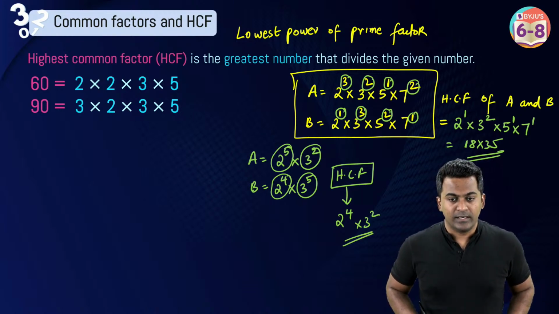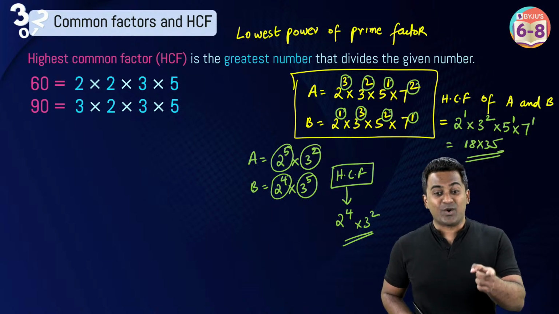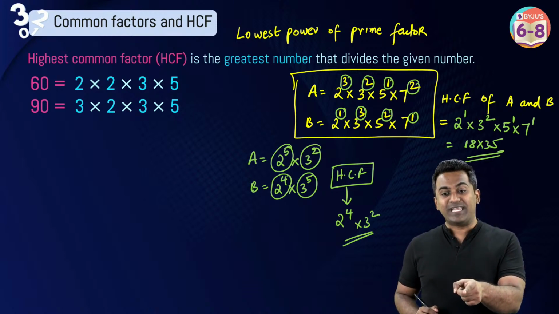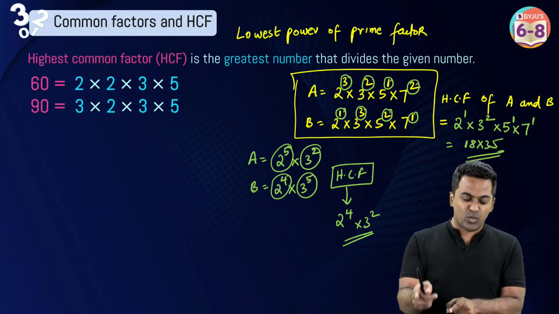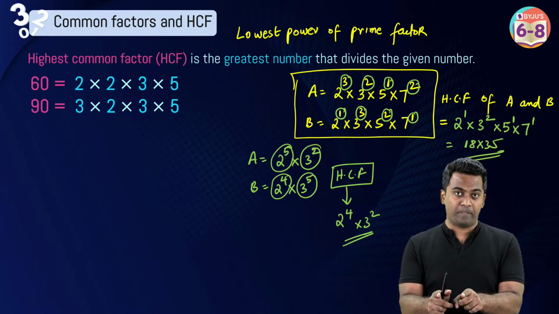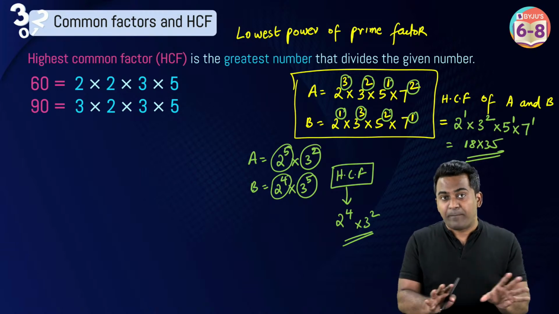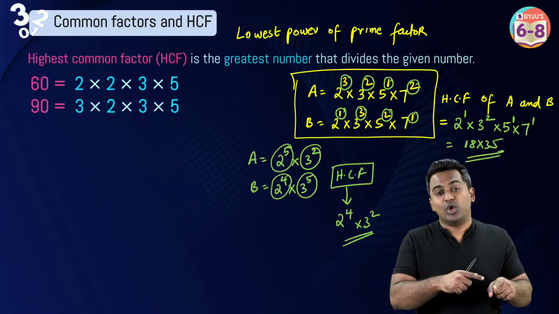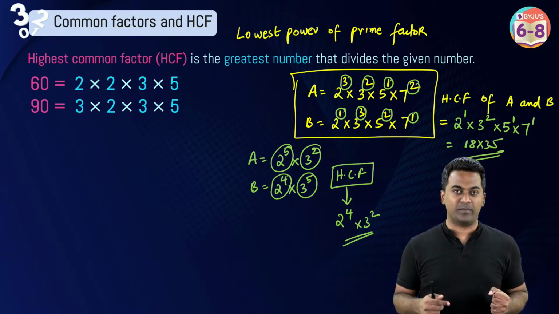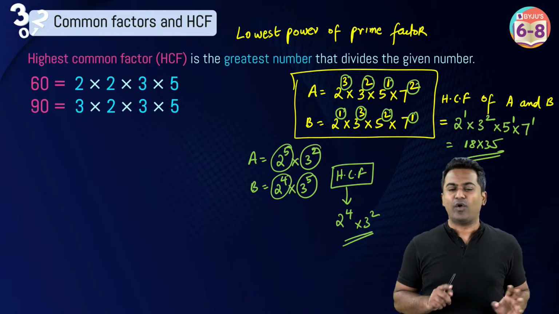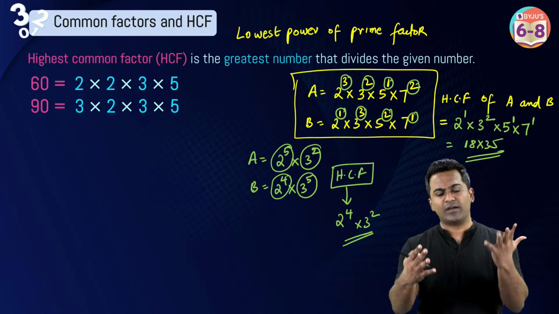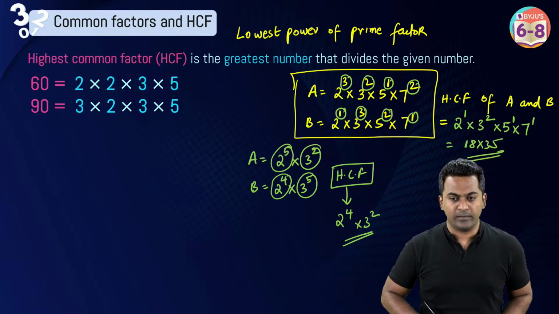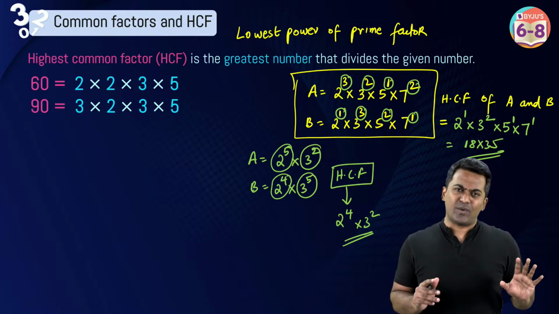Arka says the question is to find the HCF, so we take the larger number. Arka, I will explain in some other session why we are taking the lowest power. We're not taking the larger number. We're taking the lowest powered prime factor, because factors divide. For now, I want you guys to understand the technique. The logic behind it we will cover later.